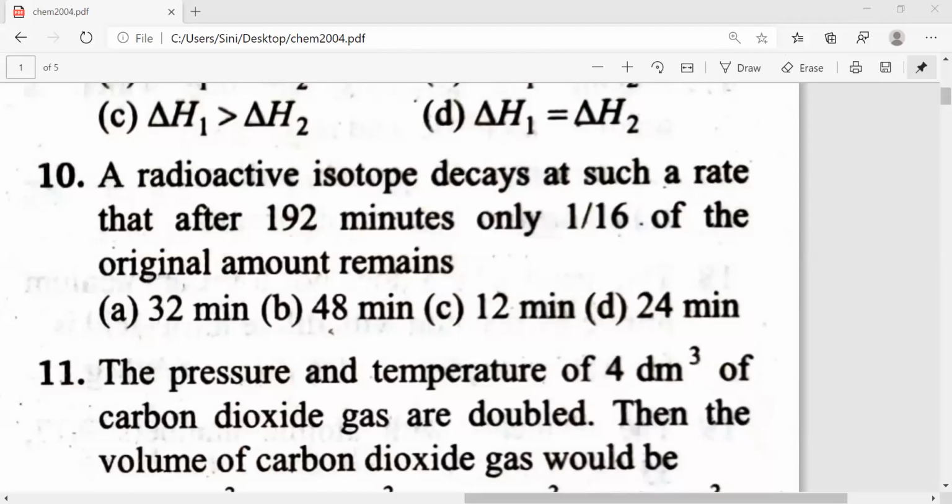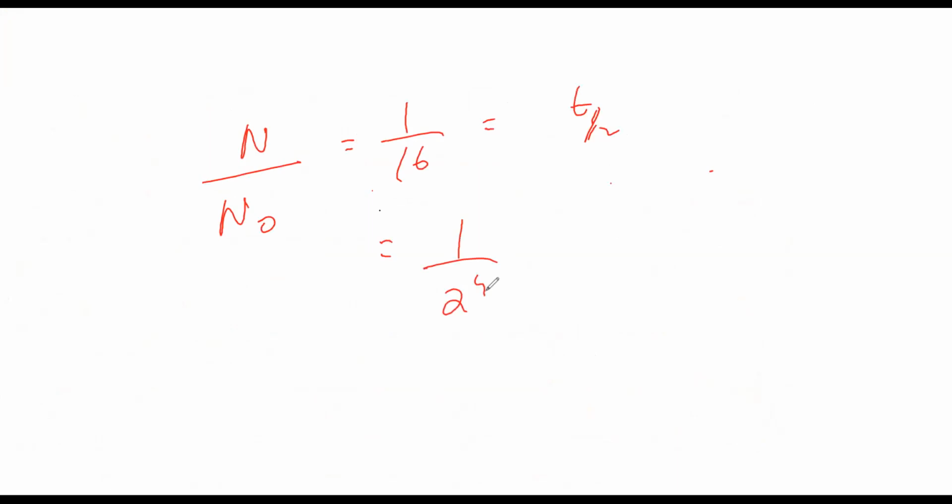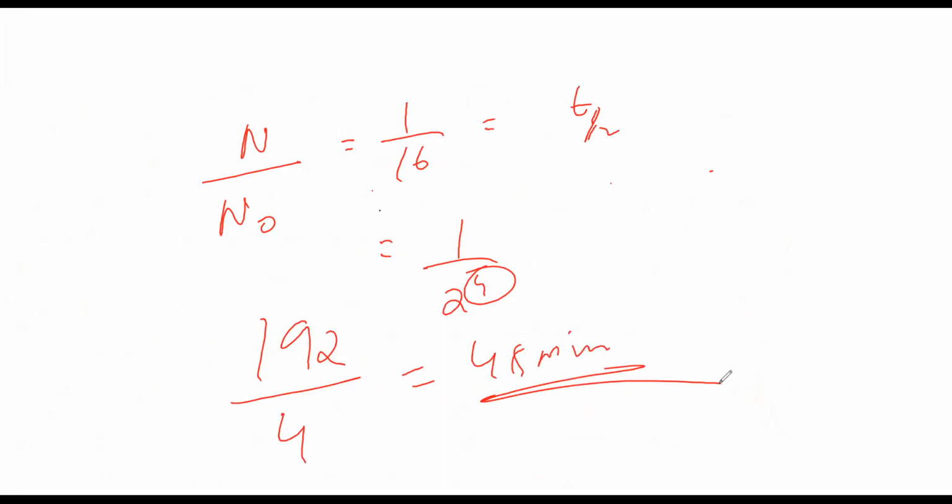Okay, fine. So guys, if you're doing this from an entrance point of view, in your case, this question I'll be doing as N by N naught is equal to 1 by 16, which is 1 by 2 power 4, is equal to t by t half. Correct? And how many minutes is given? 192. So 192 by this value n, 48. This is how I will basically do this question.